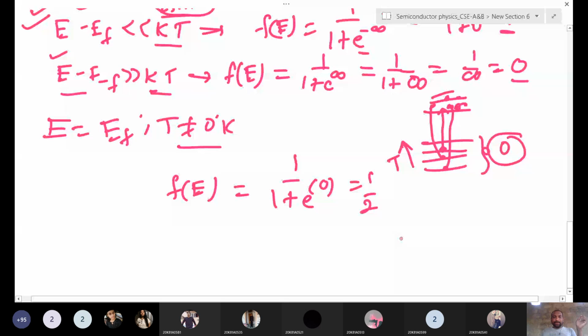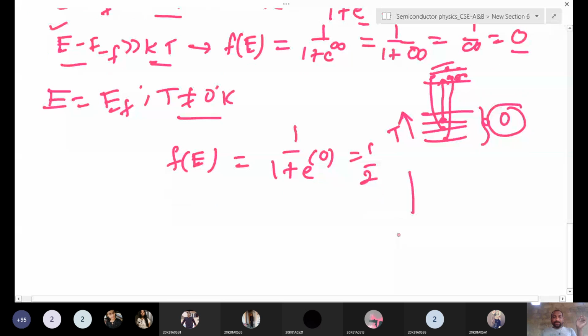So here we are drawing the energy levels. This is the conduction band, this is the lowest energy of the conduction band EC, and this is the highest energy of the valence band EV, and this is the valence band. If you take the Fermi distribution function versus energy, we take the Fermi distribution function on the x-axis and energy on the y-axis. At very high temperature, all electrons are filling in the conduction band.